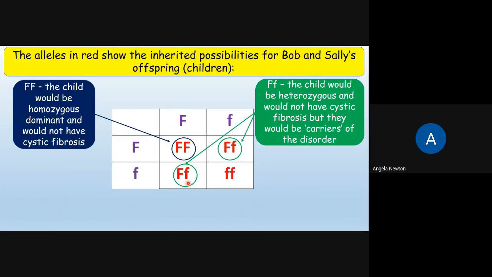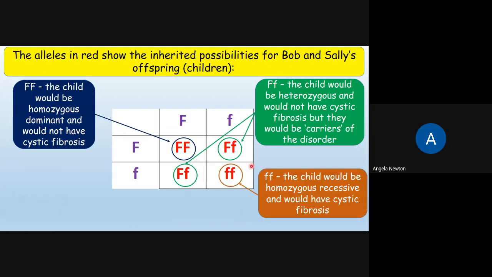Capital F and a lowercase f, so 1 dominant and 1 recessive allele, the child would be heterozygous and they wouldn't have the disorder, cystic fibrosis, but they'd be carriers of the disorder, which means that they could pass this on to their offspring in the future. And then the 2 lowercase f's, the 2 recessive alleles, the child would be homozygous recessive, and this child would have the disorder cystic fibrosis.